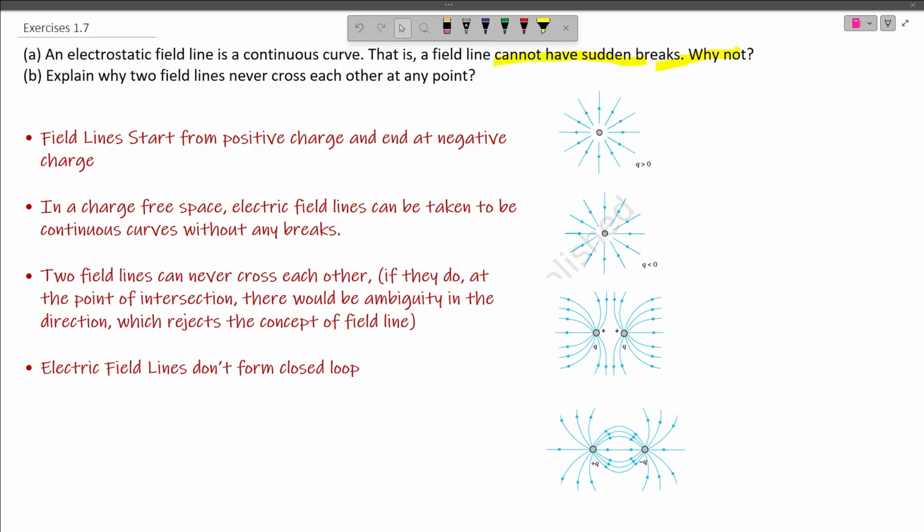The question says that an electrostatic field line is a continuous curve. That is, the field line cannot have certain breaks. Why not? So let us first understand a few properties of the electrostatic field lines.